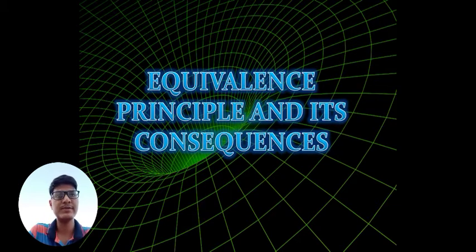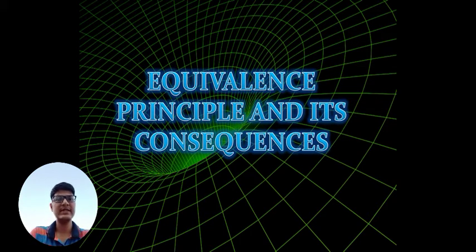So I am here to present on the topic equivalence principle and its consequences. The equivalence principle is a very important principle given by Albert Einstein in 1907. He gave this principle to formulate the general theory of relativity. Einstein had already formulated the special theory of relativity, but the defect was that it was only applicable for constant speed and not for acceleration. So he had to introduce a general theory of relativity, which is generalized for accelerated frames of reference as well as non-accelerated frames of reference.